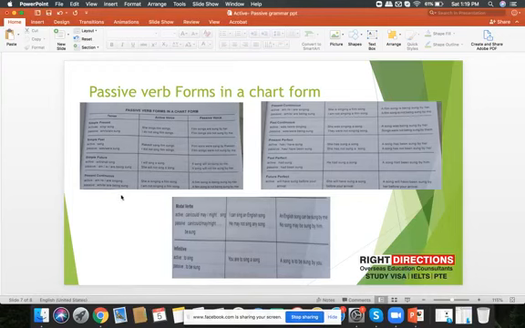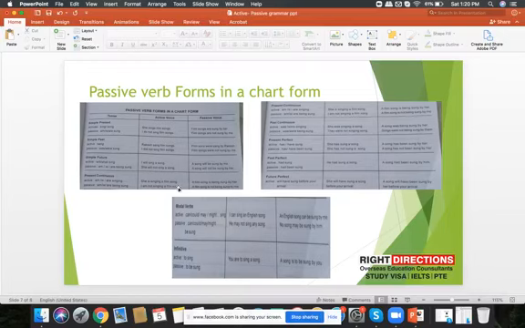And if the sentence is in present continuous form, that means is, am, are plus ing, that would be changed into is, am, are plus being. For example, she is singing a film song is changed into a film song is being sung by her.